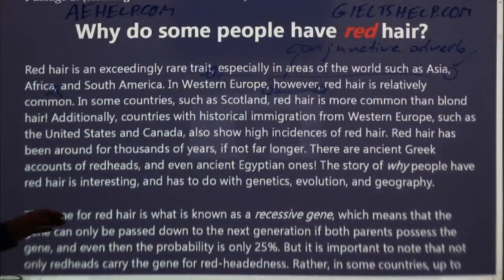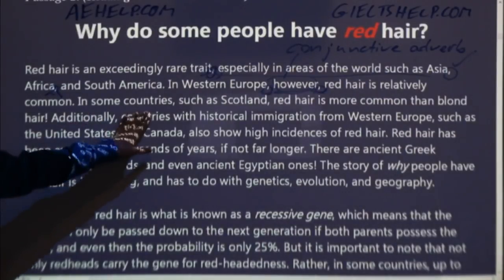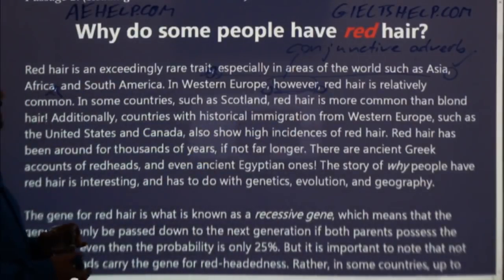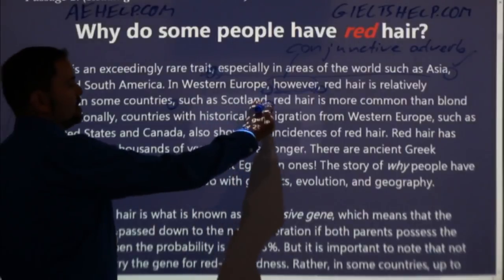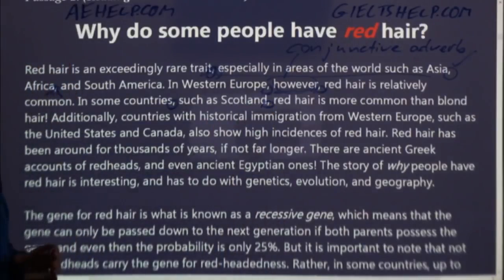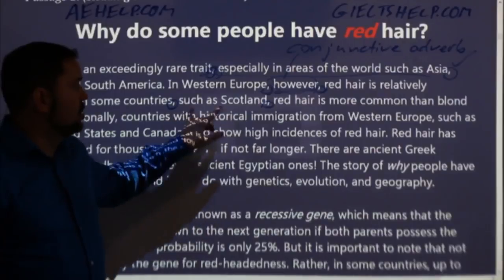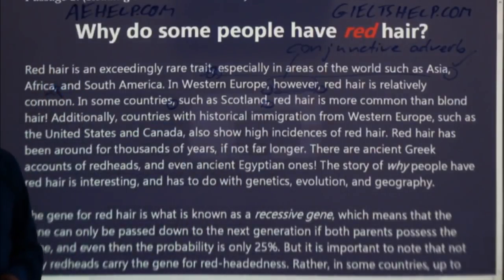All right. Here we go. In some countries, such as Scotland, red hair is more common than blonde hair. Why do we have these commas? Okay, a lot of commas. So obviously this author is partial to commas. They like them a lot. Why are these two commas here, such as Scotland?